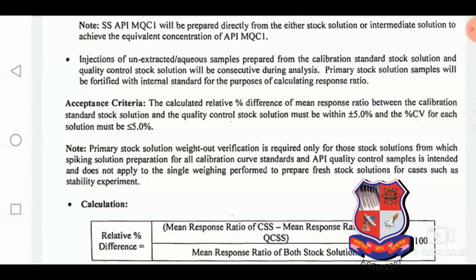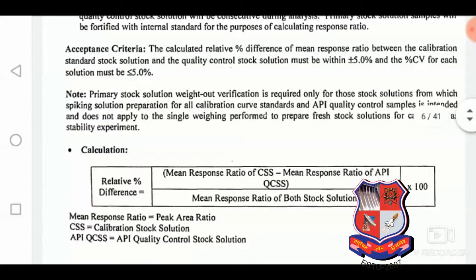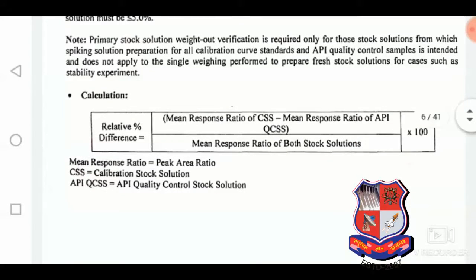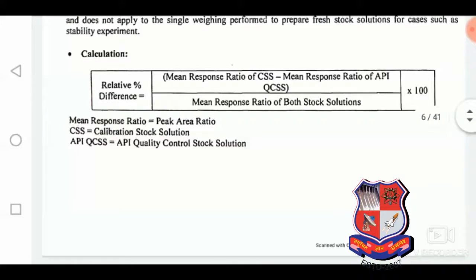Acceptance criteria: the calculated relative percent difference of the mean response ratio between the calibration stock solution and quality stock solution must be within 5%. So here the percentage CV that we are obtaining should be less than or equal to 5%, means the difference between the response of the quality control stock and the calibration stock should not be greater than 5%. And here is the calculation for how we can calculate the percent relative difference between the quality control and calibration stock.